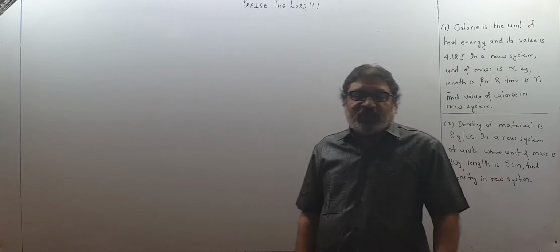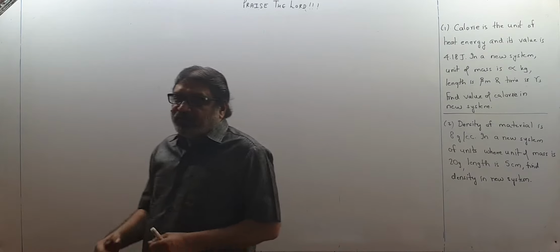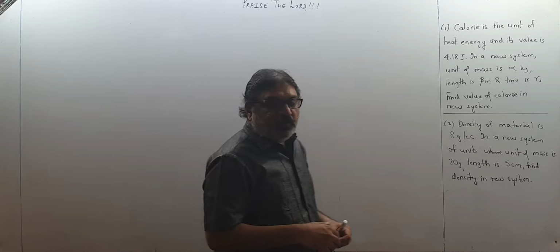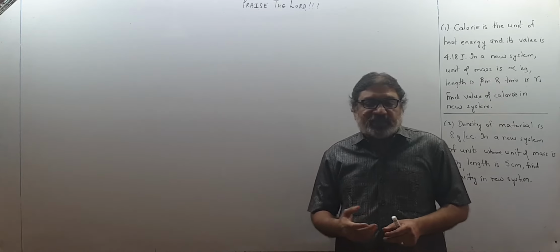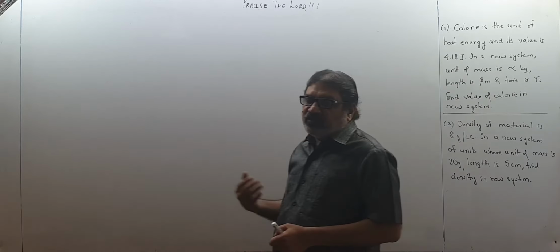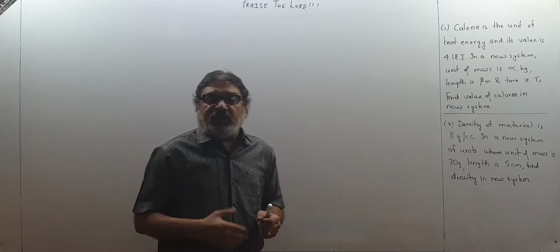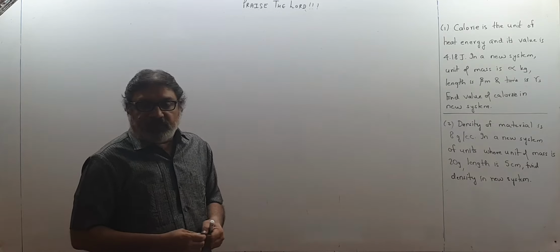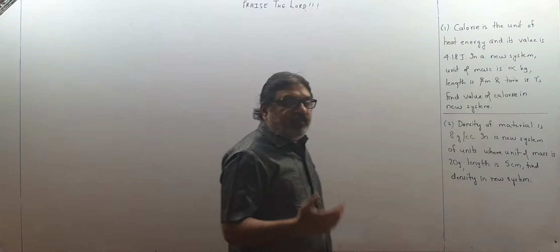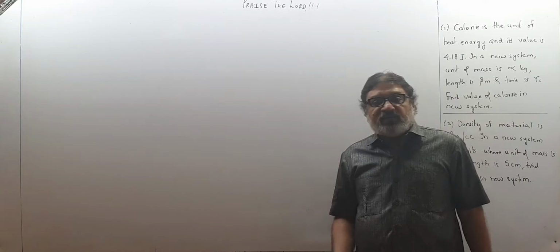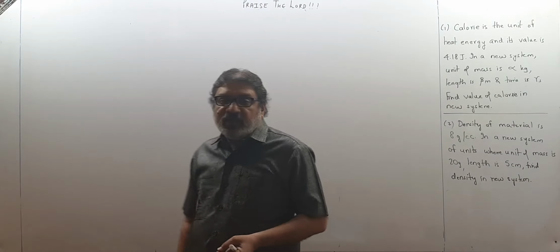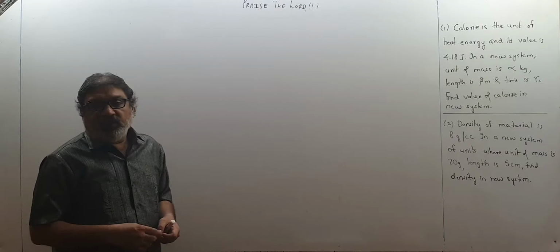Children, in this video, we will see what happens if the units of mass, length and time change. The unit of mass is 1 kilogram, the unit of length is 1 meter, and the unit of time is 1 second. Now, if these units change, it means I don't take the unit of mass as 1 kg, I take something else, say 20 gram, 100 gram, 0.1 kg, whatever. The unit of length I don't take as 1 meter, I take 10 centimeter as 1 unit, or 50 centimeter, or 500 centimeter as 1 unit. And the unit of time I don't take as 1 second, I consider 10 seconds as 1 unit, 25 seconds as 1 unit, or whatever.